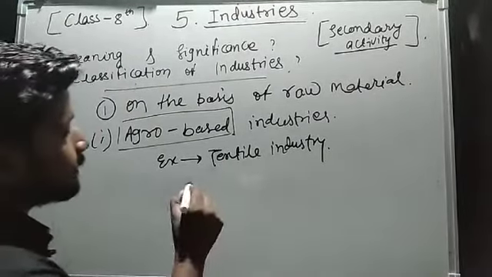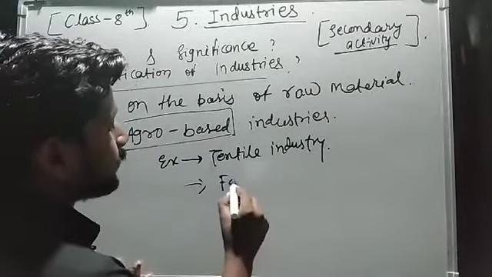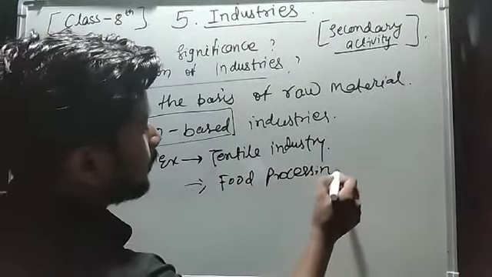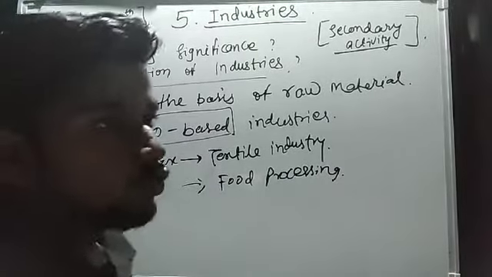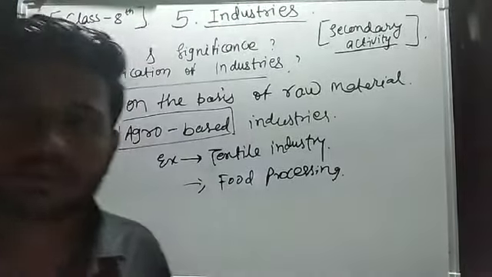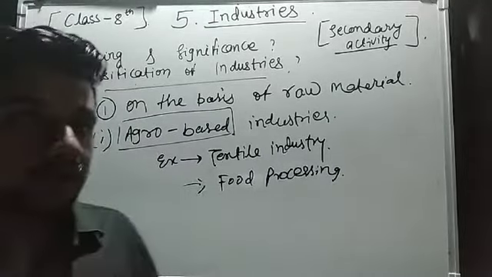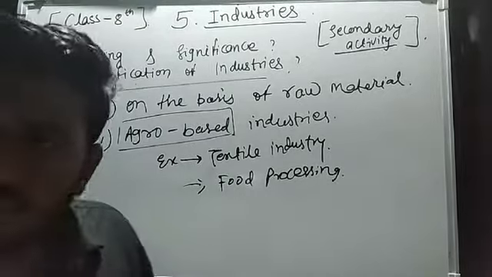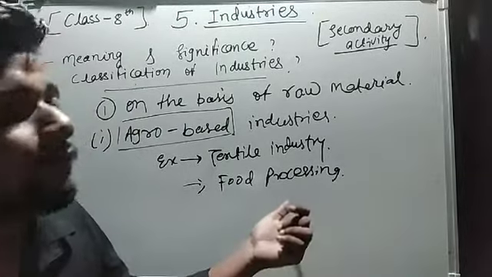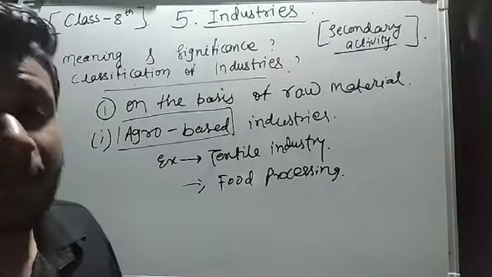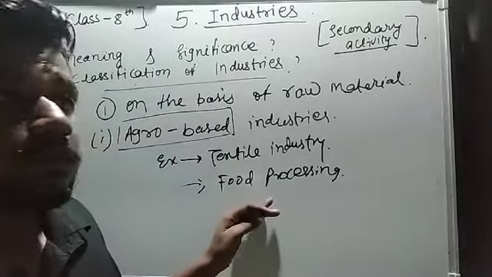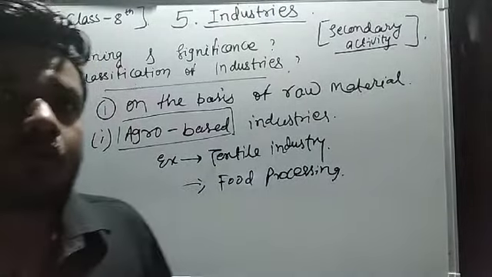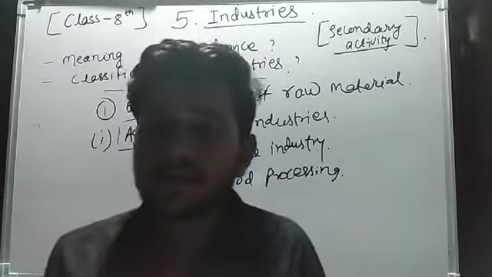Another example of this will be the food processing industries. What are food processing industries? Like we use tomato ketchup. So where is this tomato coming from? This tomato is coming from the fields only. So this is also an example of an agro based industry, where the produce from the field is processed and transformed into a consumer product, which the consumer uses directly.